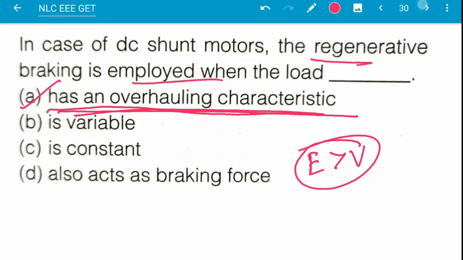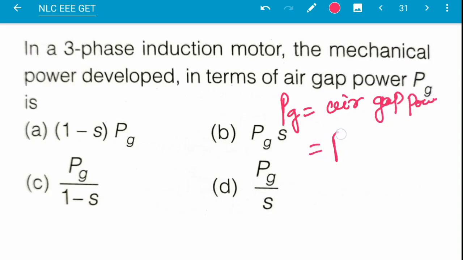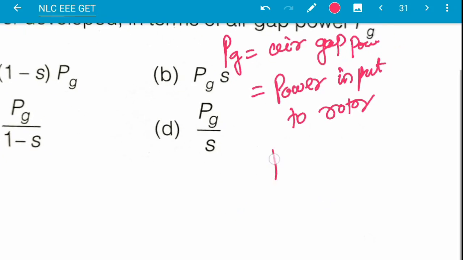Next, question number 31. In a 3-phase induction motor, what is the mechanical power developed in terms of air gap power Pg? Air gap power is the power input to the rotor. The rotor loss is given by Pg into slip.